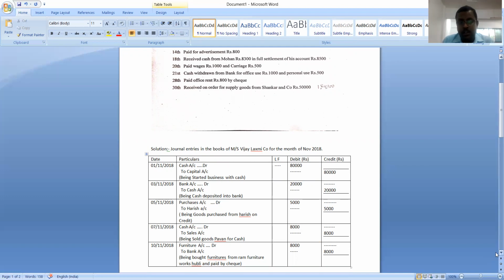We'll continue further transactions in my next class. We have almost completed 5 transactions and 5 or 6 more transactions are remaining. We'll continue in the same class.